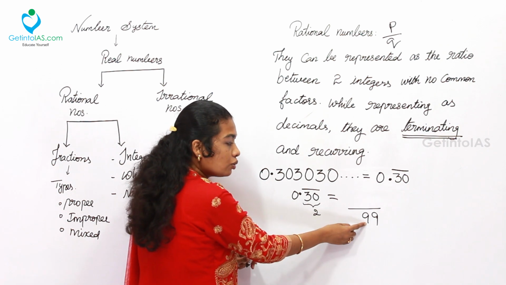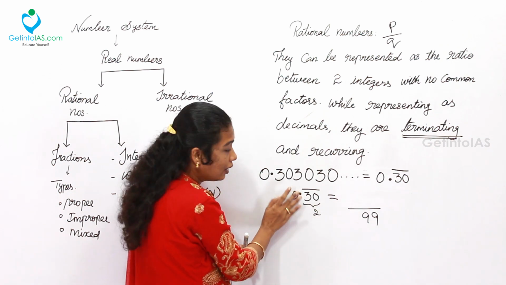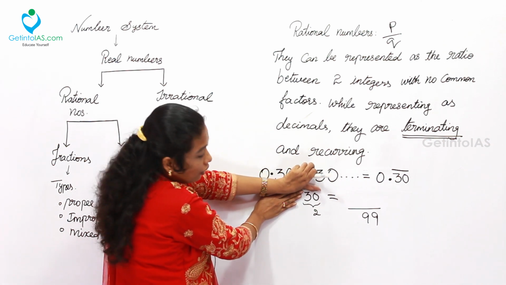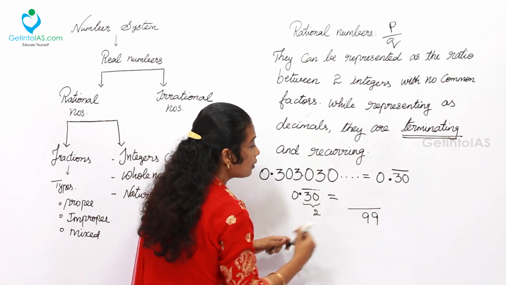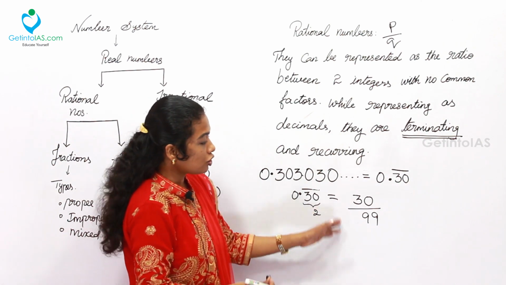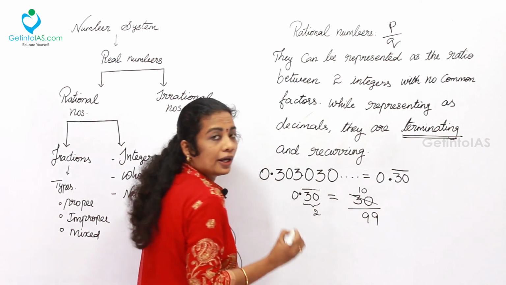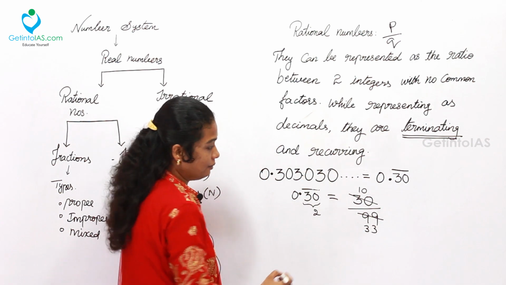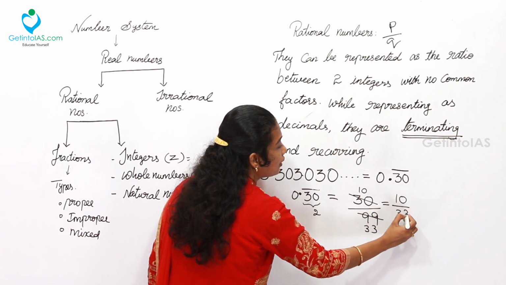Now, as soon as you have made this 9, the 0 will be hidden, the decimal point will go out and the bar will be removed. Now what is the number in front of you? That is 30. Simply take the 30 and write it down. That's all, the procedure is over. Now you can simply cancel it. Divided by 3, 10 times; here 33 times. Finally my answer is 10 by 33.